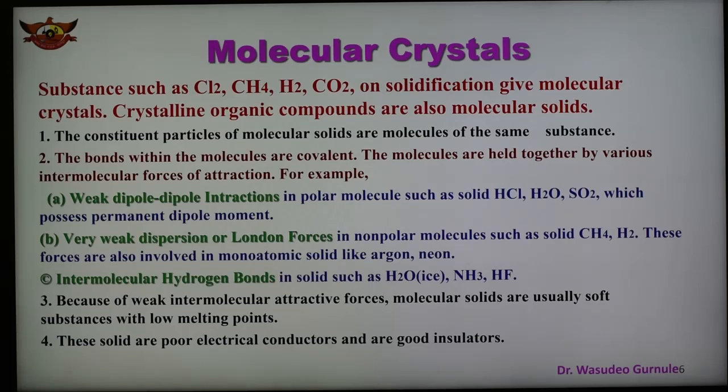So because the intermolecular attractive forces are weak, molecular solids or molecular crystals are generally soft and have a low melting point. These solids are also poor electrical conductors and good insulators. Because conductivity is low, they are good insulators. So molecular crystals are good insulators. These are the important characteristics of the molecular crystal.